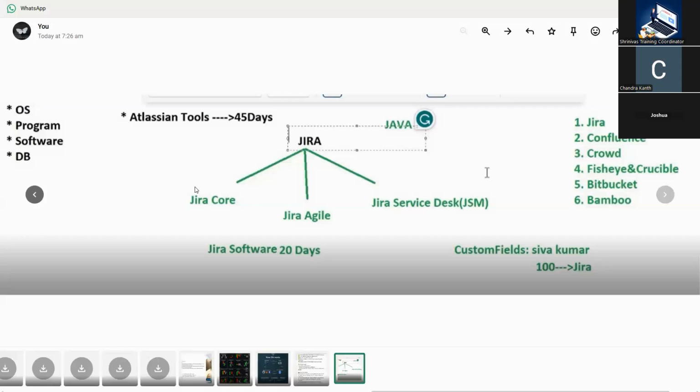Here we can track everything. That's why Jira is one of the most successful tools in the market: whatever the customers raise, whatever the users raise, and whatever the project raises. Let me take one more example of how Jira is calculated.